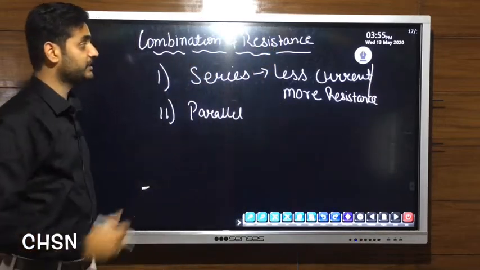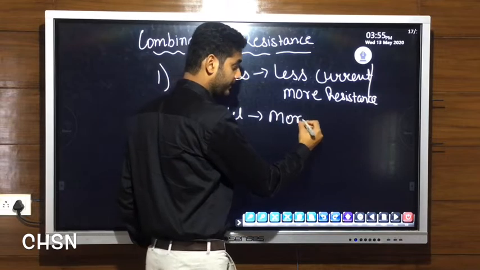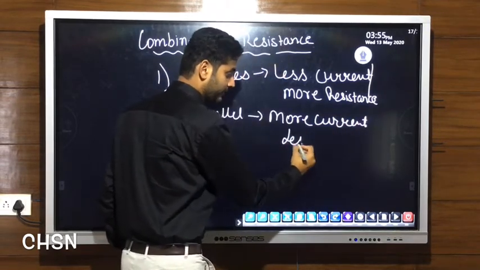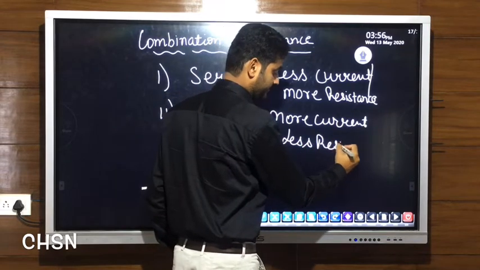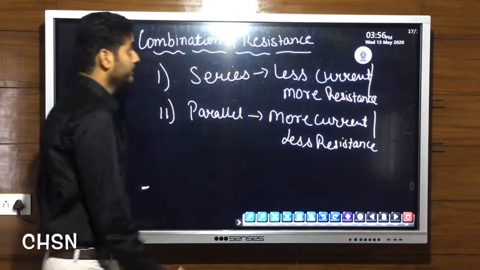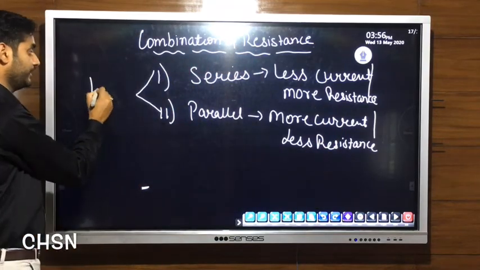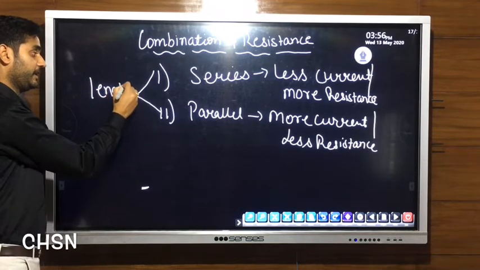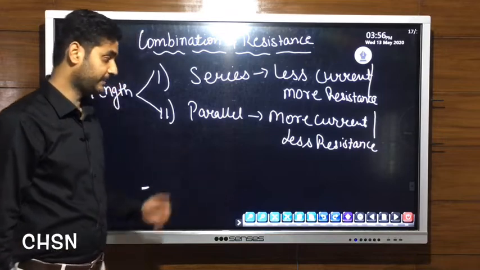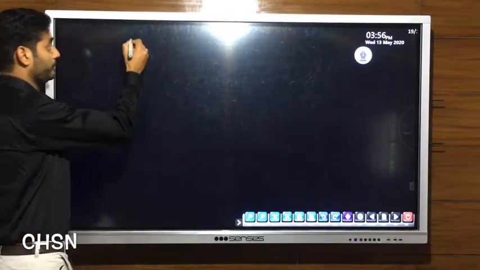On the other hand, this parallel combination is used when we require more current to flow in the circuit, or less resistance in the circuit. These combinations, whether series or parallel, are connected lengthwise, and it depends upon the amount of current required by the circuit. Let us start with series combination.